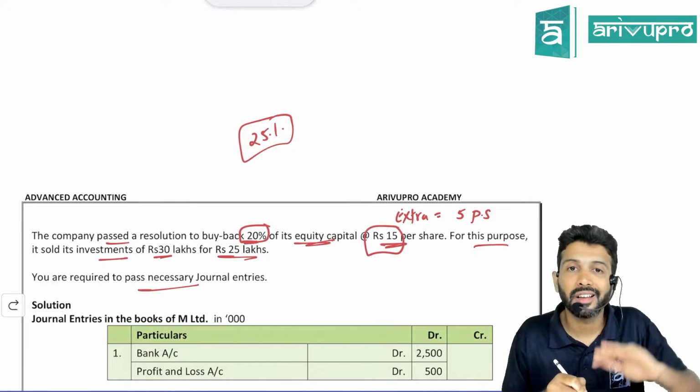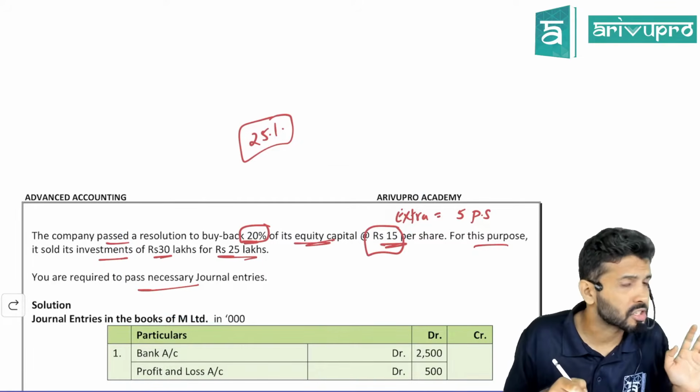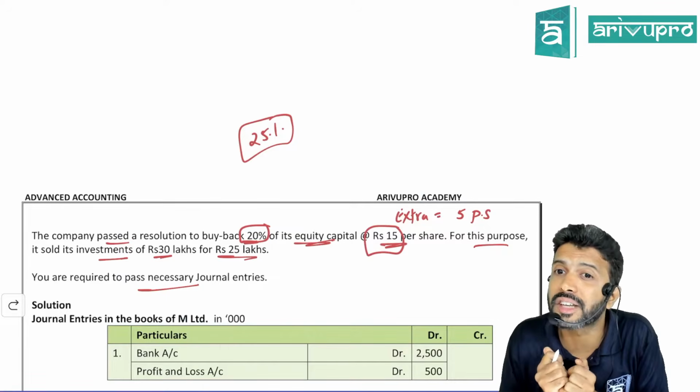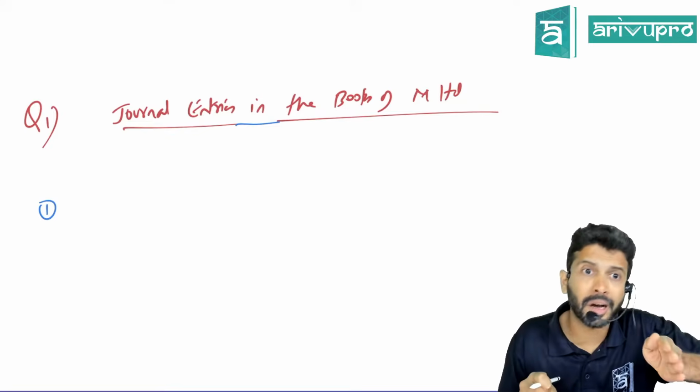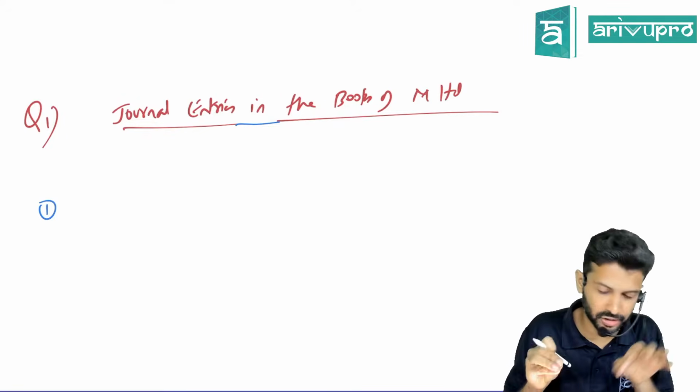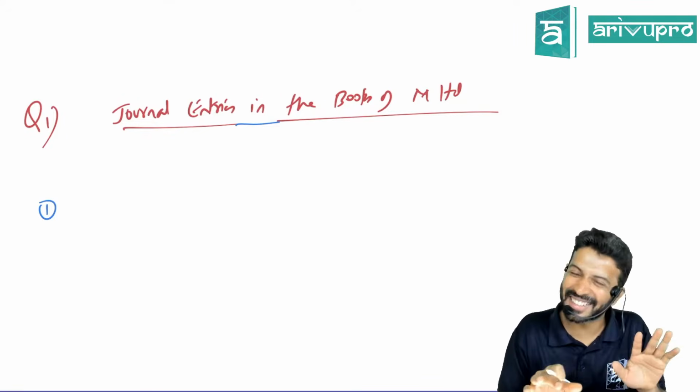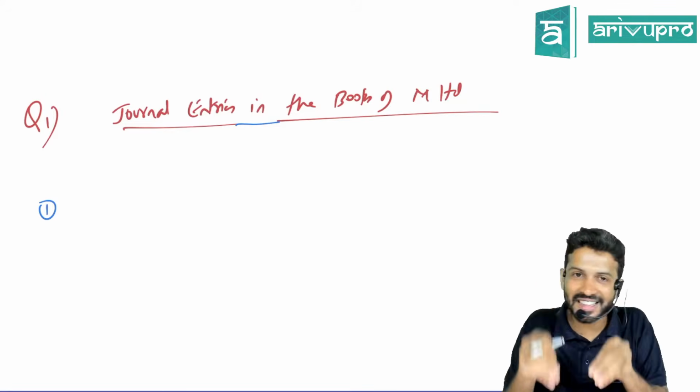Yes. What is that? They have sold some investment. When you sell the investment, the company will receive some money. So first journal entry I will pass. Is it necessary you have to pass it like that only? No, not necessary. Just for the sake of class, I am following this.